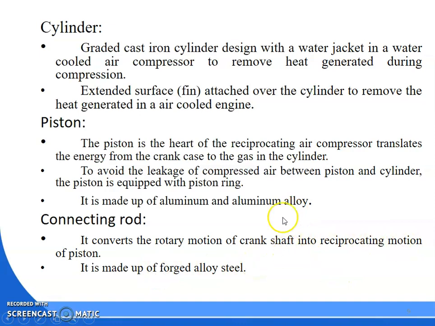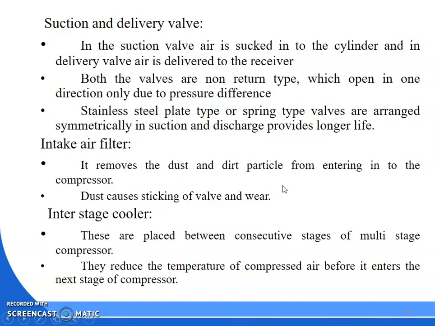Connecting rod converts the rotary motion of the crankshaft into reciprocating motion. It will be made up of forged alloy steel. Then we will go for the suction and delivery valve or discharge valve. These both valves are known as non-return type valves. And how will they open? They will open because of pressure difference. There will be no valve arrangement there, as in the IC engine where some valve arrangement is there, but here no valve arrangement is there.